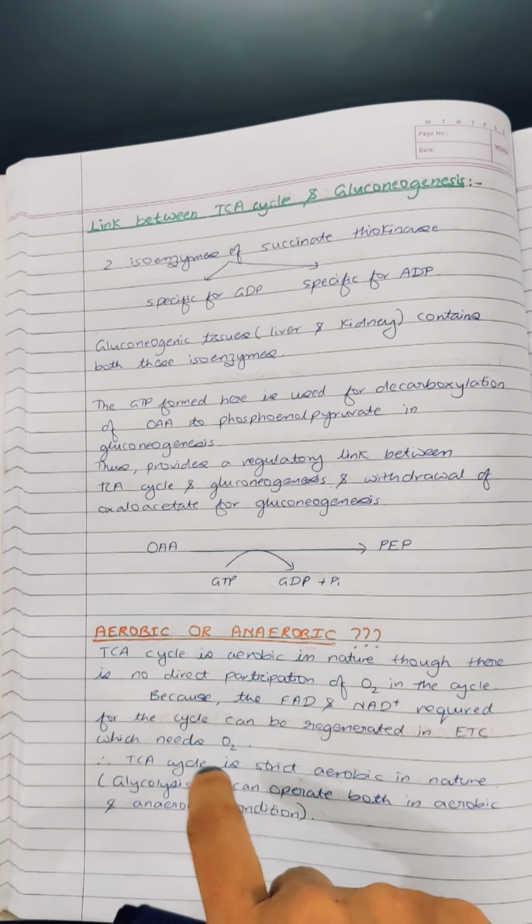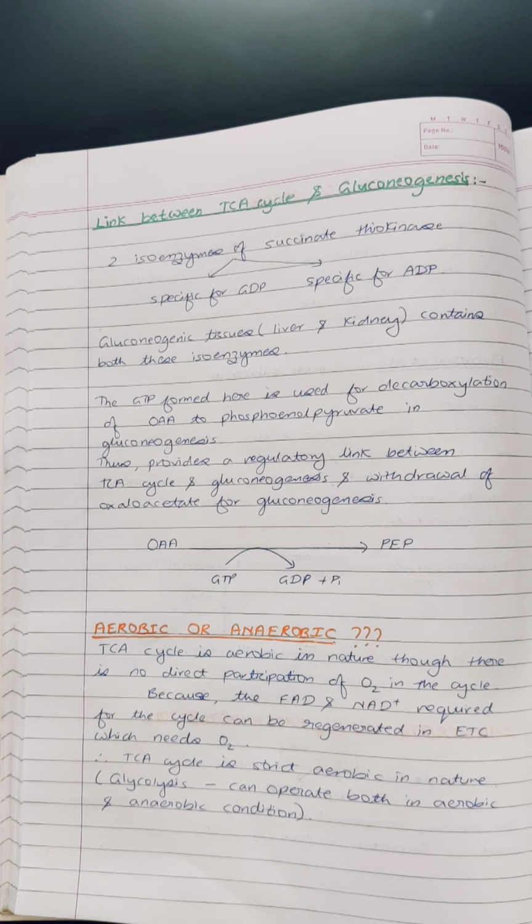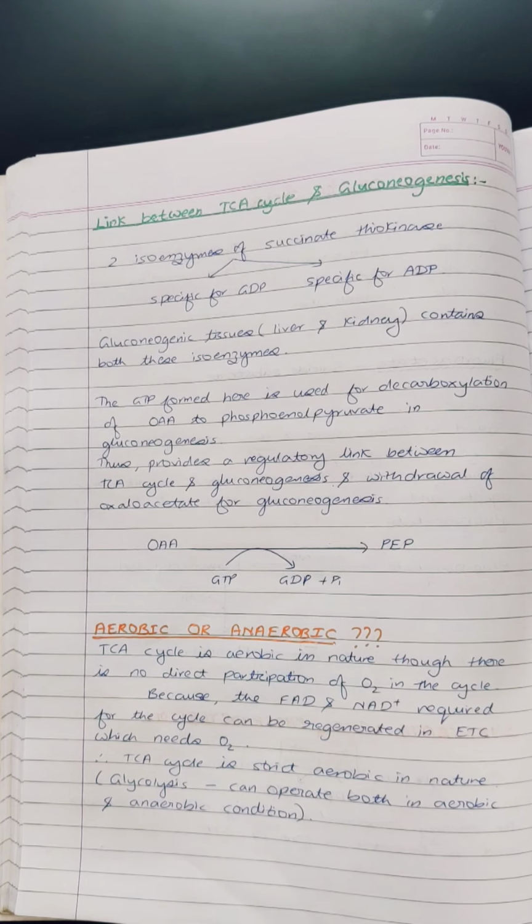Now another question: whether the TCA cycle is aerobic or anaerobic. As we have seen, there is no involvement of oxygen in the pathway. We have already studied the TCA cycle, but the TCA cycle is aerobic in nature because the NAD plus and FAD, which are needed to produce the reducing equivalents in the various steps of the TCA cycle, can be regenerated in the electron transport chain, which is aerobic in nature.